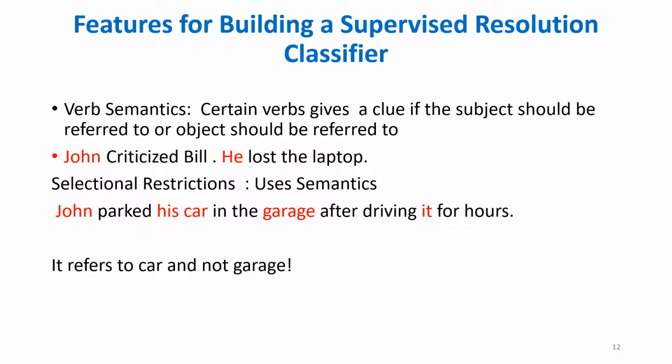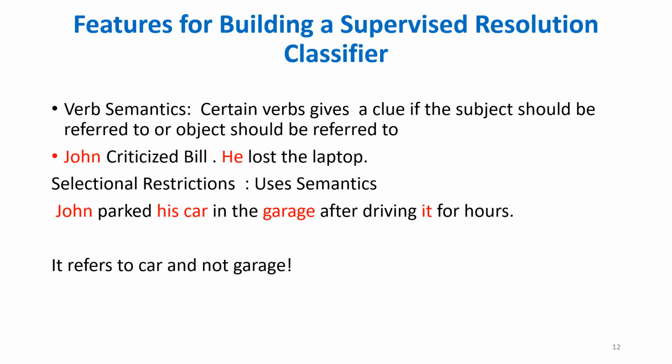This he is actually referring to John rather than Bill, because the verb semantics helps us find the resolution here. The way the verbs are used tells us that this he refers to the subject noun in the previous sentence rather than the object. That's how it is helping.